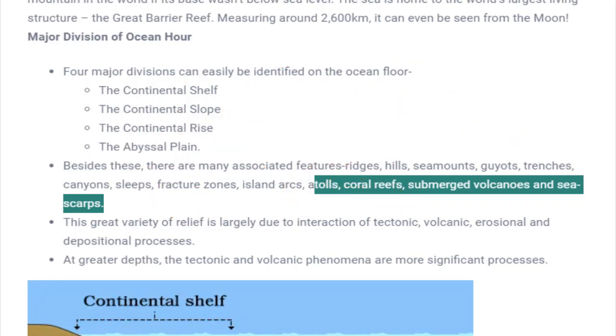So let's see how these ocean reliefs are divided. These ocean reliefs are majorly divided into four parts. The first is continental shelf, the other is continental slope, next is continental rise, and the other is abyssal plain. So these are the major reliefs formed.